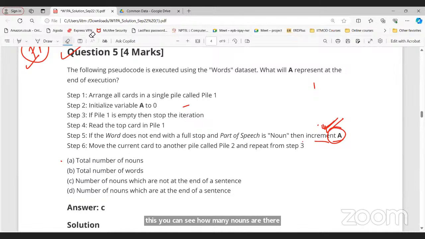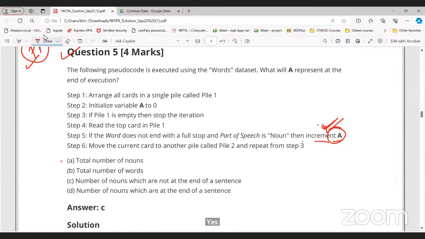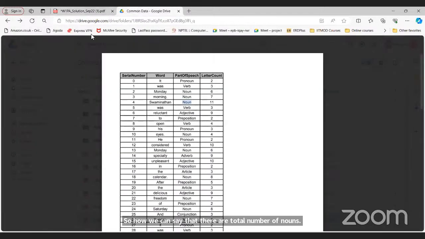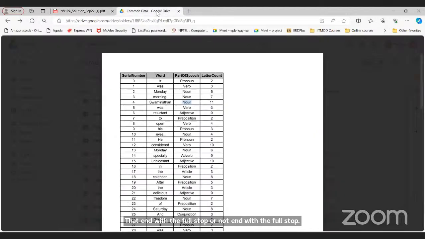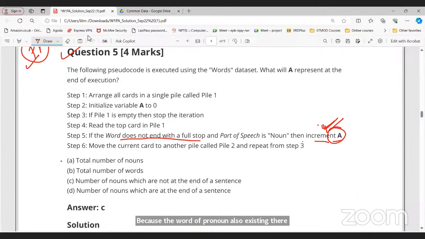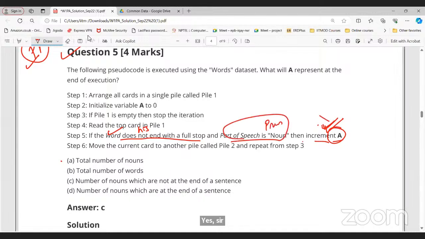Sir, if we see the pronoun "his", it is not ending with a full stop. So how can we say the total number of nouns that end with a full stop or not, because the word pronoun also exists there? Both conditions should be true for this condition. Suppose you are saying this pronoun, "his": it does not end with a full stop, so this is true. But the part of speech is pronoun, so this is not true. Then we will not increment the value.